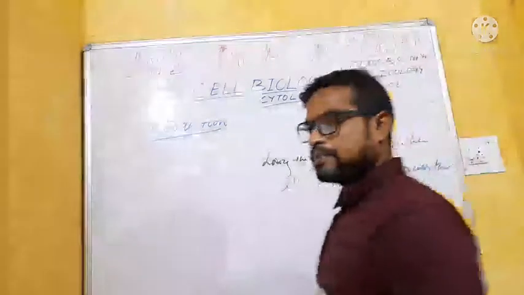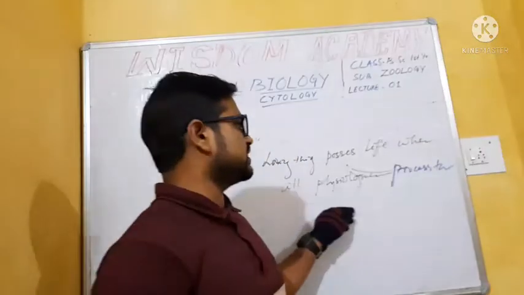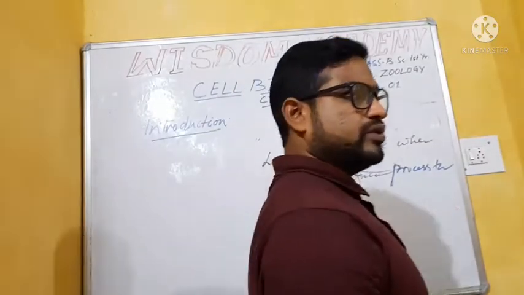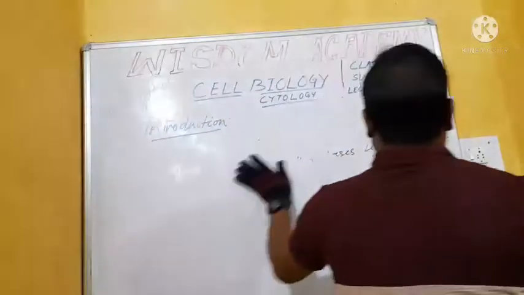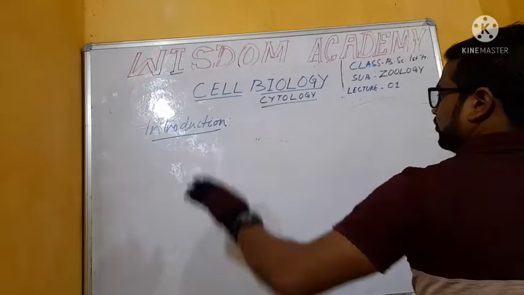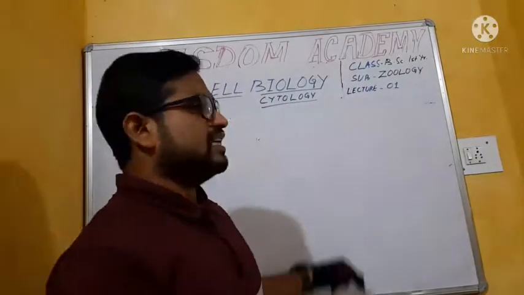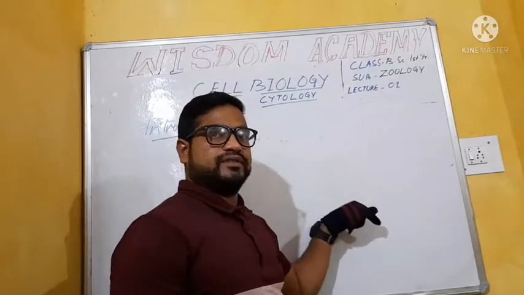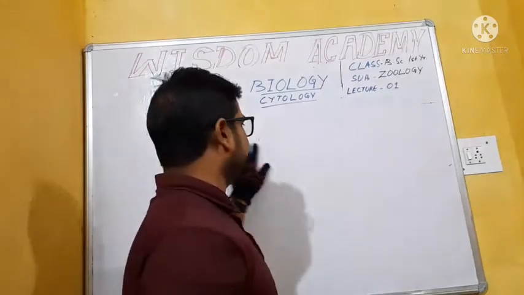So we conclude that cell is the smallest basic structural unit of life.